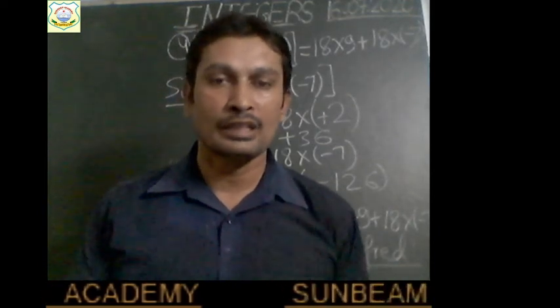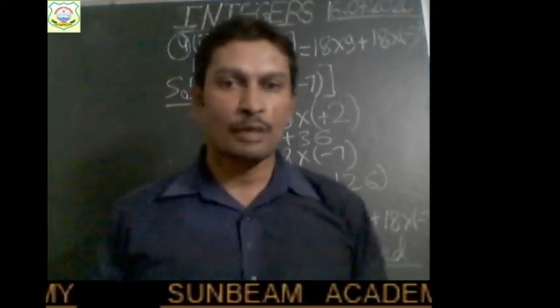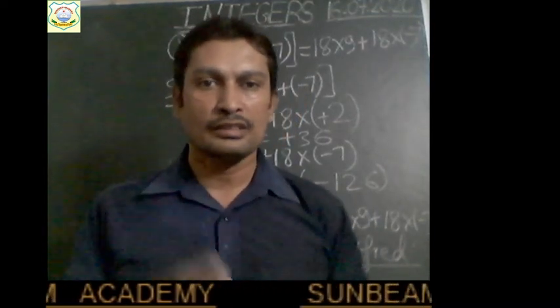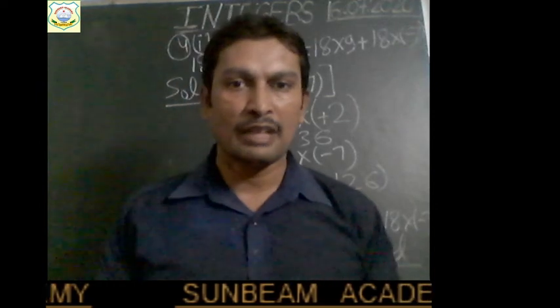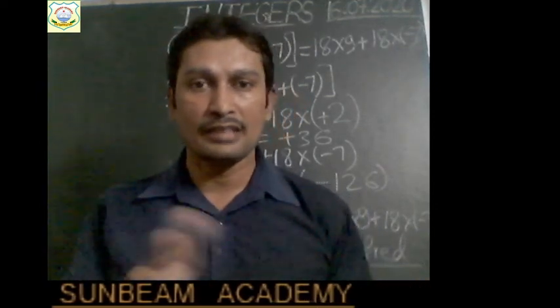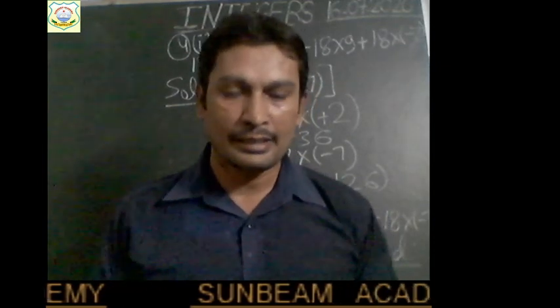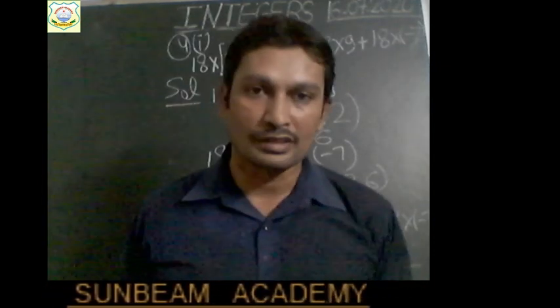Just now I have told that if we are multiplying an even number of negative integers, then their product will be positive. So 2 is an even number. We are multiplying two negative integers, and 2 is an even number, so their product will be positive, not negative. Am I right? So the second statement is false.